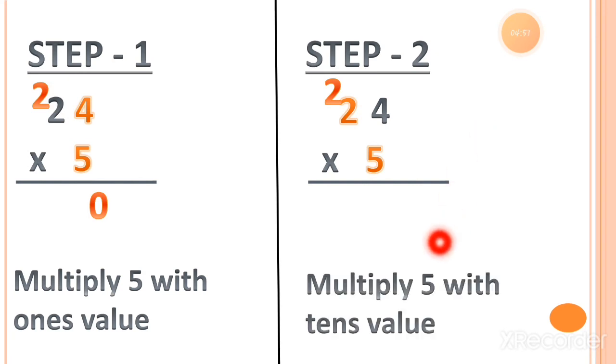Here we multiply 5 with the tens value. Let's multiply number 5 with the tens value. So here is 5 2s. The tens value is 2. So 5 2s is equal to 10, and you have to add 2 into the 10. So 5 2s 10 plus 2 is equal to 12. There is no digit after the tens column, so you can write down 12 as it is. No need to put this one as a carry.